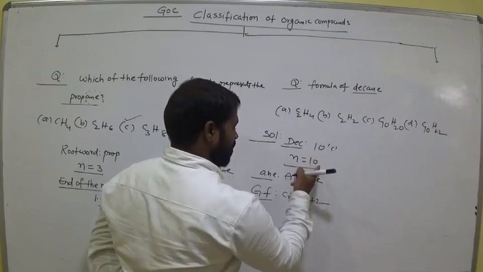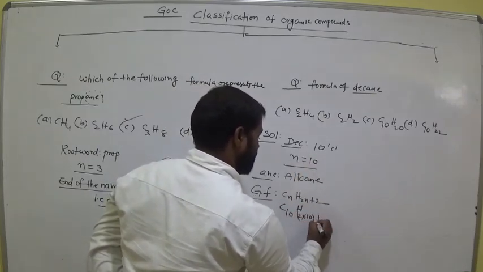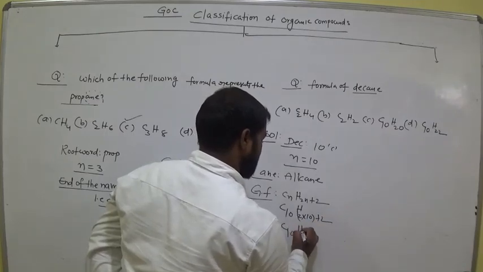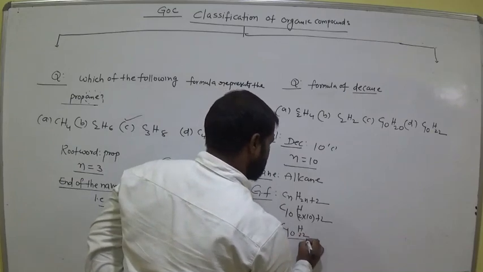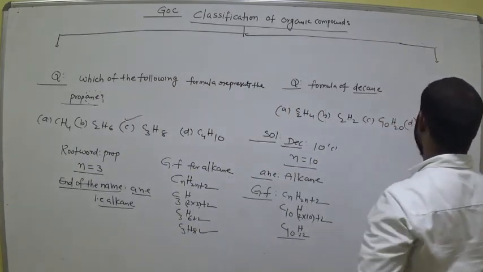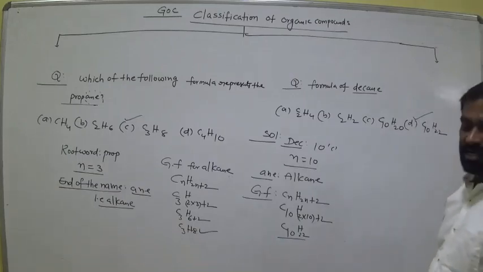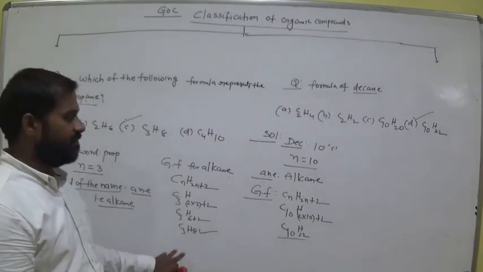Clear? So n value how much? 10. So C10H, 2 into 10 plus 2. So 2 into 10 how much? 20. 20 plus 2 is 22. So what is the formula for decane? C10H22 is the decane formula. Is it clear, ma? All of you up to this one? Okay.